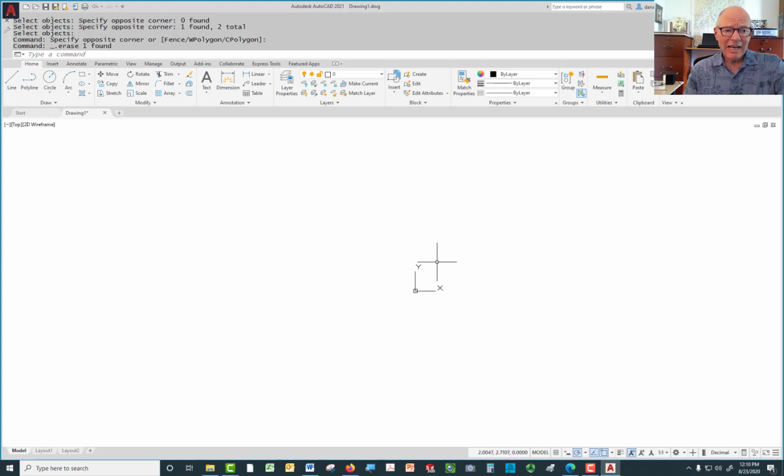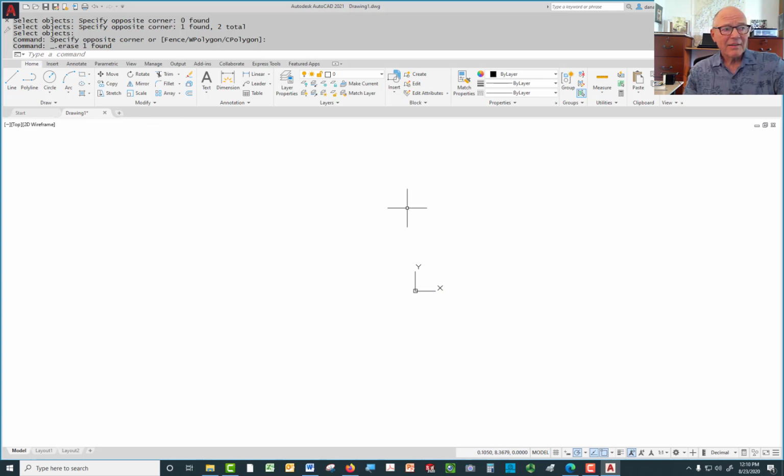Now I'm moving that in the middle because AutoCAD is a Cartesian program, as is every other CAD program. That means there's a place where the X and Y axes cross, and that place is 0,0. That would be known as an absolute coordinate.